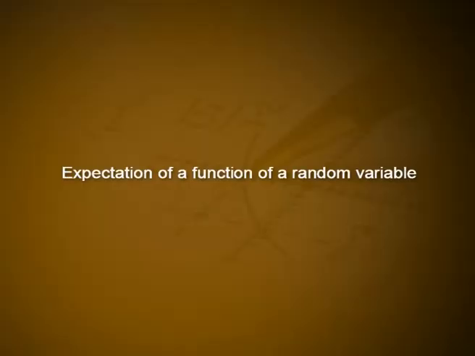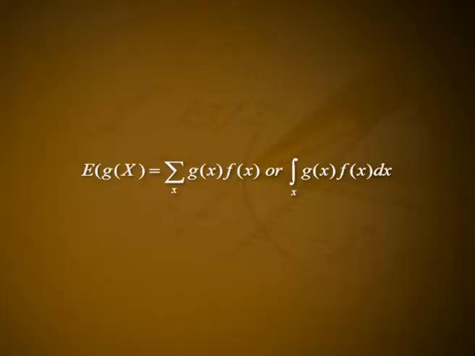Expectation of a function of a random variable. Consider a random variable x with PMF or PDF small f of x according as the random variable is discrete or continuous, and let g of x be any measurable function of x. Then expectation of g of x is defined as expectation of g of x is equal to summation over x g of x into f of x or integral over x g of x into f of x dx according as the random variable is discrete or continuous, provided the sum or integral on the right hand side is absolutely convergent.